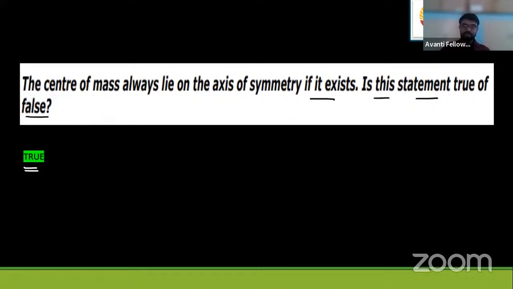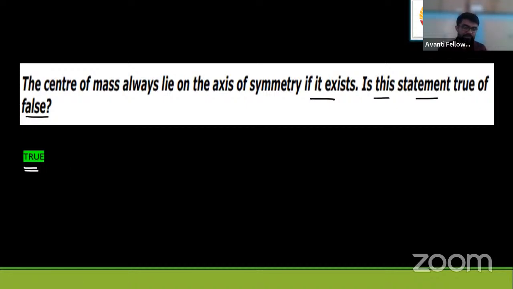Bhupender says, sir, you are right, my answer is true. He says true is the answer. Okay, so what about other students? What about JNV? Arush has also joined. Arush, welcome to today's class. What do you say? Center of mass lies on the axis of symmetry. Is it true? I've pasted true, but it can be false. Don't go with my answer here.